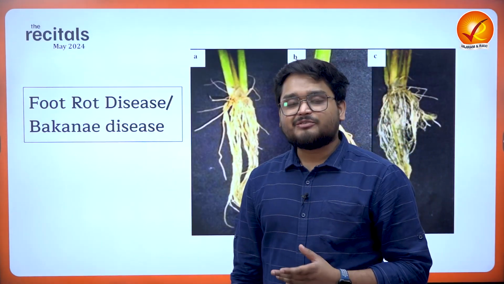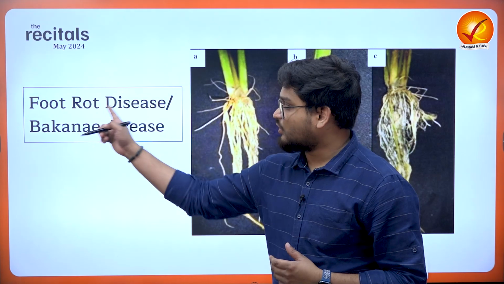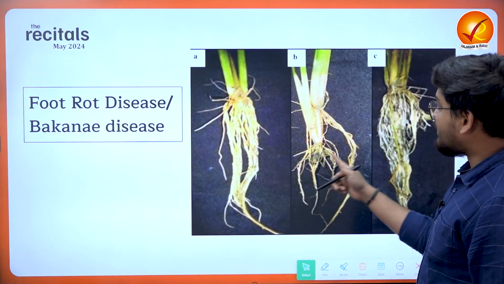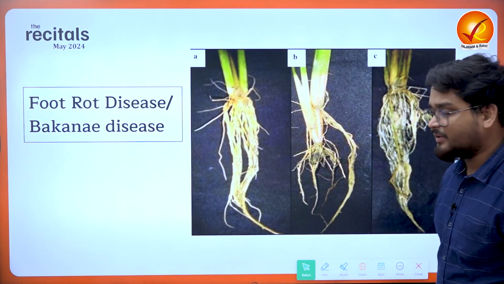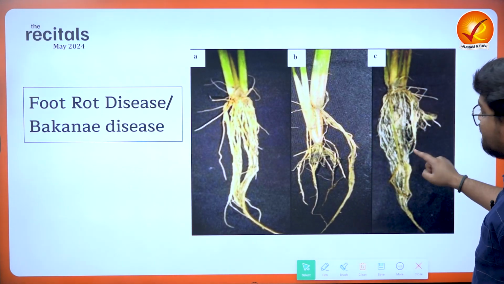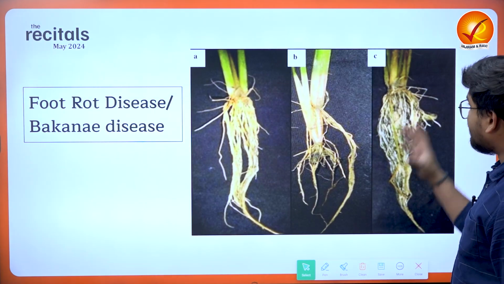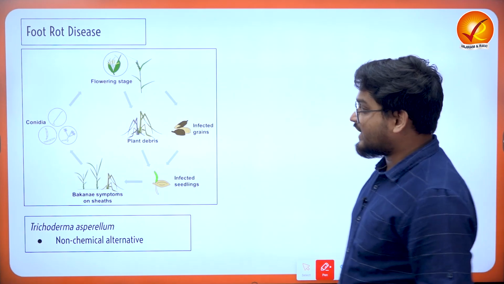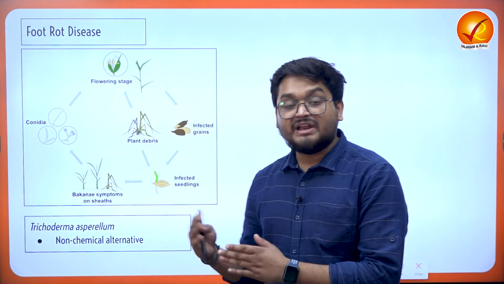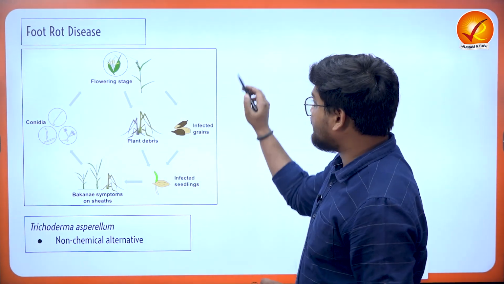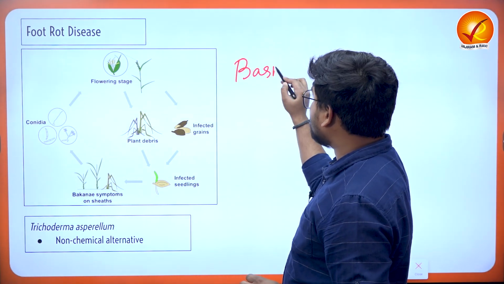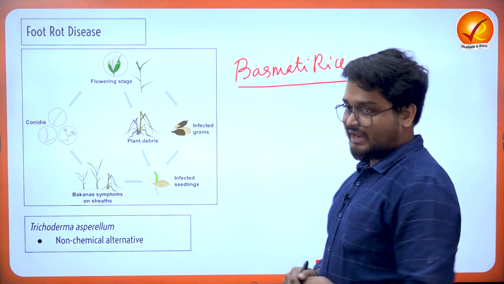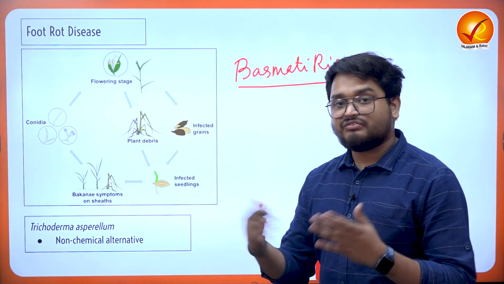Now, recently there has been a disease known as foot rot disease or Bakanae disease, which is spreading across the basmati rice roots. As you can see here, the roots have blackened, and this is because they are rotting away. This is a fungal disease that affects various crops, and right now it is taking place in Punjab's basmati rice, leading to the destruction of basmati rice across various fields.